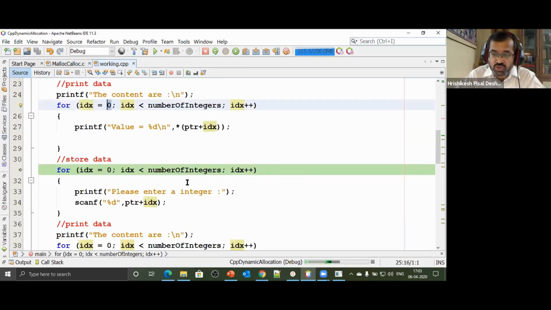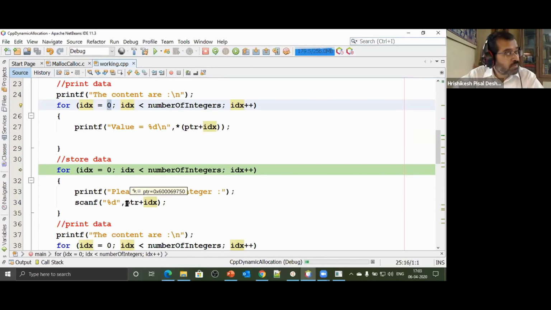Now it's time for us to store the value. Remember, in C, to fetch the value pointed to by a pointer, we say star ptr. But that's while printing. scanf, if you remember, requires the address. If I had a variable x of type integer, to scan the value, I would say scanf %d or %i, comma, ampersand of x, the address of x. ptr is already storing an address, so if I want to store values at that location, I don't have to put the indirect dereferencing operator star.